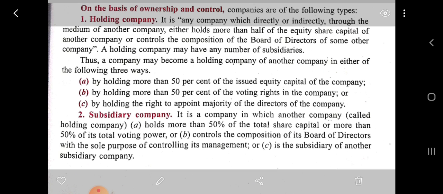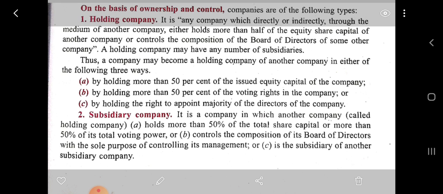Equity share capital is the share capital which is divided into a number of shares. So any company, either directly or indirectly or through the medium of any other company, holds or purchases half of the equity shares of another company or controls the composition of the board of directors of the other company, then it becomes a holding company.